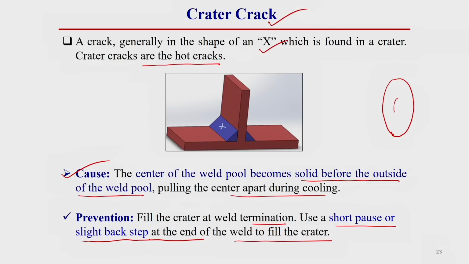This is the crater. Crater means this is the welding region. So, what happens here, let this be the center location of this weld pool, let this be the weld pool. Generally this center portion solidifies first. Once it solidifies, the rest of the part then starts solidifying. Once the rest of the part starts solidifying, it creates some tensile stress in this solid portion region. Then there is a chance of creating this type of crater crack. That is written in the cause of this crater crack.